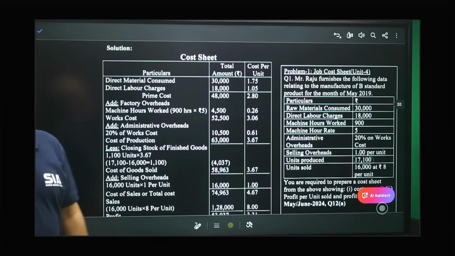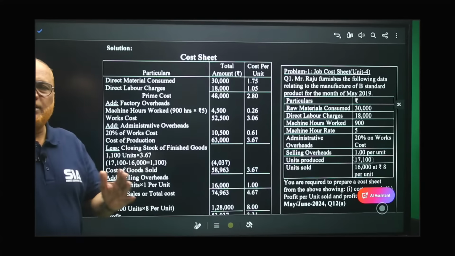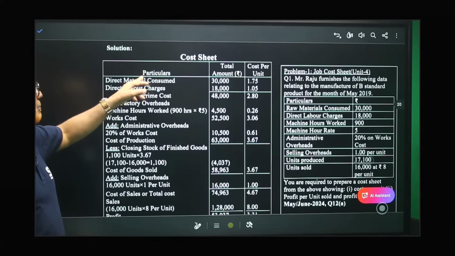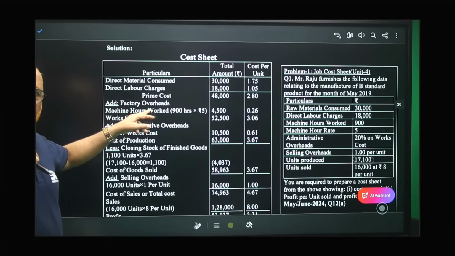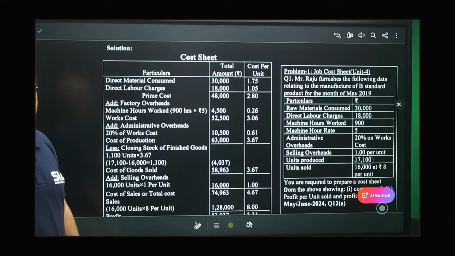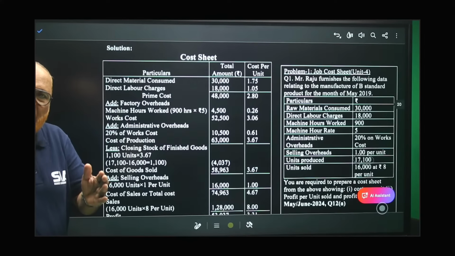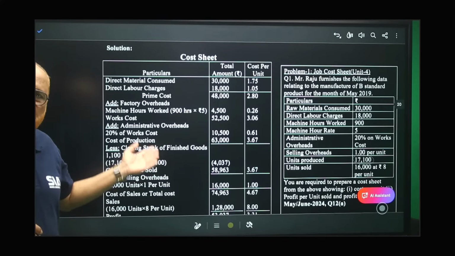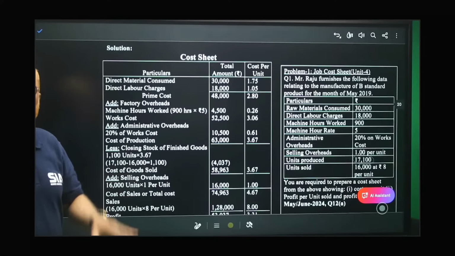Now add selling overhead. So what is there in the cost sheet? Prime cost, material, labor, prime cost. Add factory overhead, you will get works cost. Add administrative overhead, you will get cost of production. To cost of production, we add opening inventory minus closing stock. So here closing stock is there, subtract. We'll get cost of goods sold.